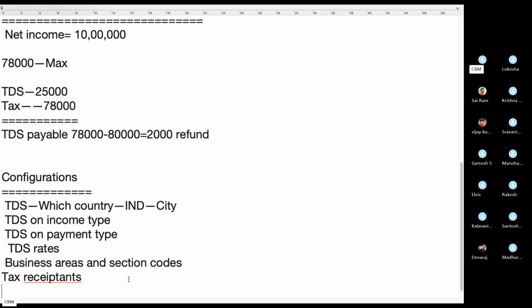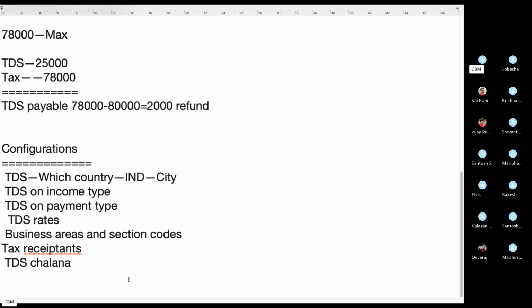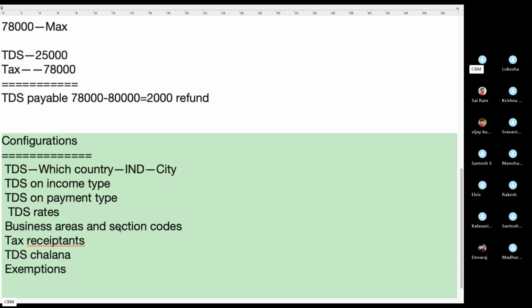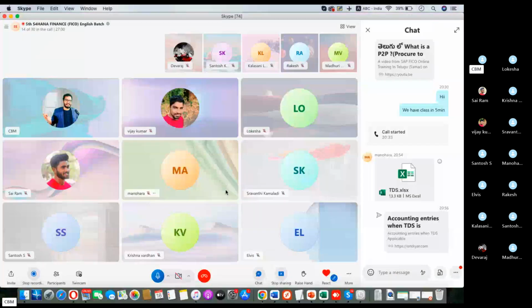Also TDS challan and remittance challan configurations, exemption configuration, and threshold limits configuration. All these configurations we need to do. So the interview will ask you about configurations, particularly in TDS and sessions also.